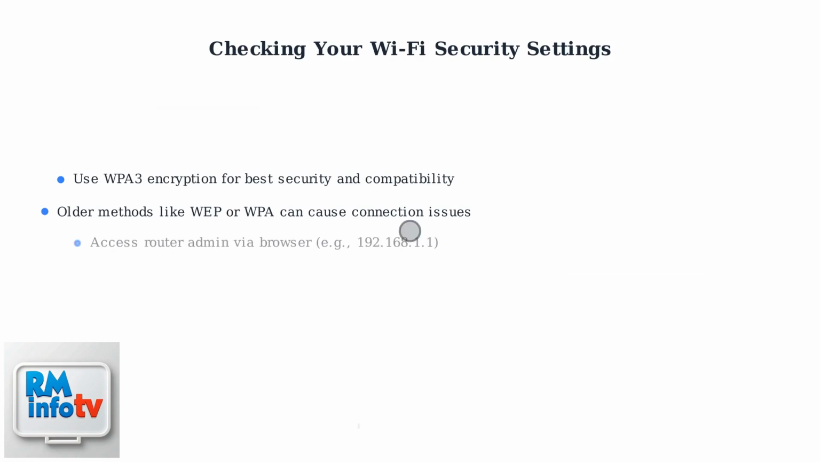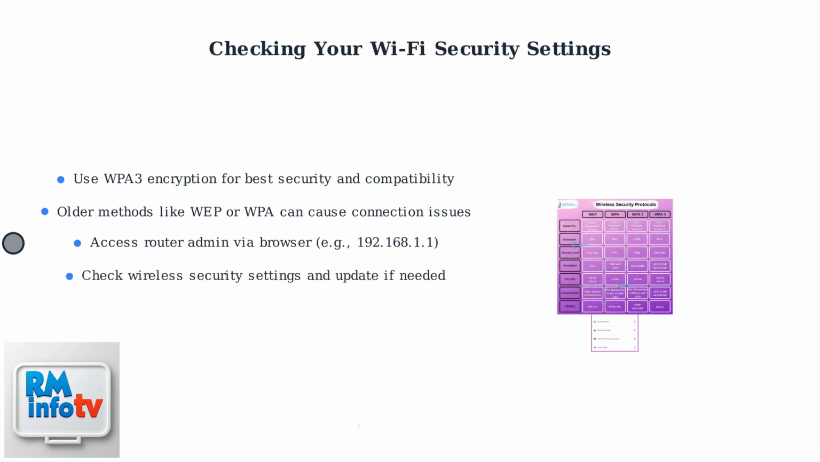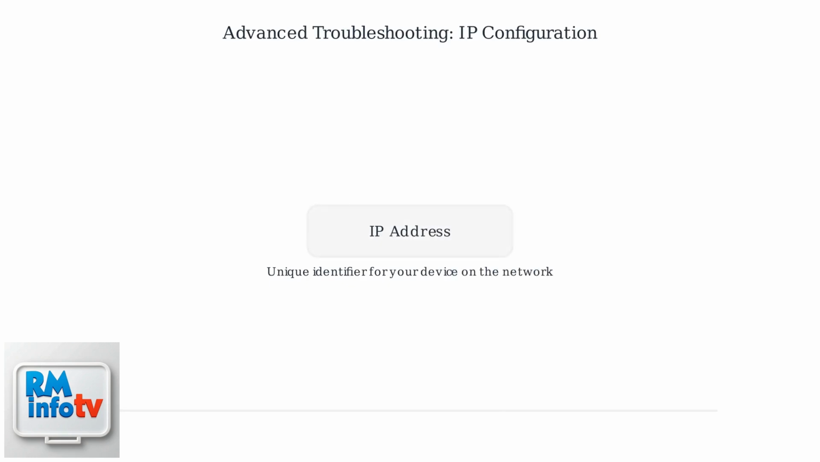To check your settings, open a web browser and enter your router's IP address, typically 192.168.1.1 or similar. This accesses the admin panel. Once logged in, navigate to the wireless security section. Verify the encryption type is set to WPA3 or at least WPA2 if WPA3 isn't available, and update the settings as needed. Sometimes Wi-Fi issues stem from IP address problems.